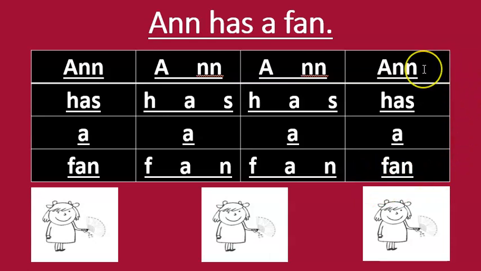Now let's read up here. Ready? Read with me. Anne has a fan. Now you're going to read this sentence right here by yourself. Ready? When the cursor lands on the word, say that word. Ready? Go. Good job. Now let's come back to this slide, okay?